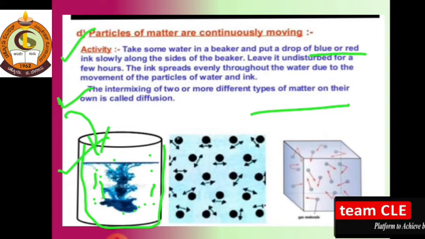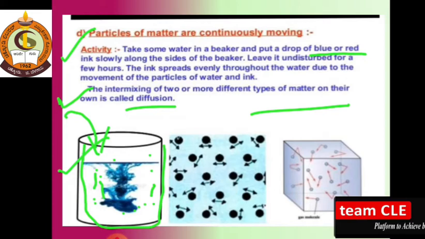So in the liquid, some movements are going on. Both the water and the ink are matter itself. Here we get another definition, that of diffusion. A 1 mark question can be asked: what is diffusion?